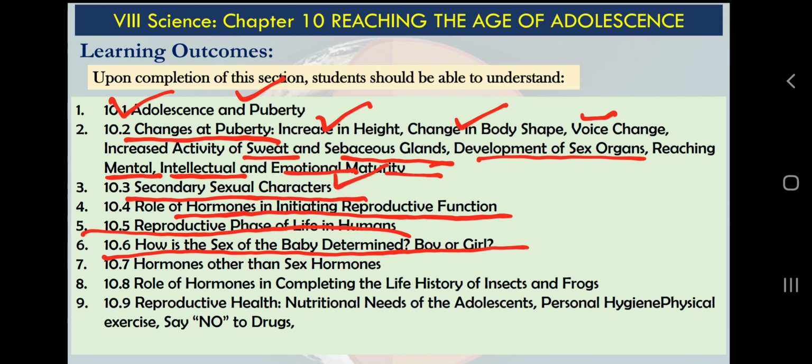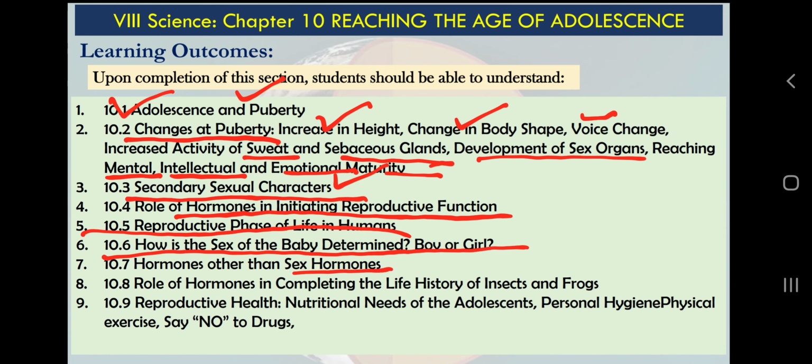But we didn't learn what the child is going to become, a male or a female. Who decides that this zygote will become a male, or that this zygote will become a female? We will learn about this point also in this chapter.